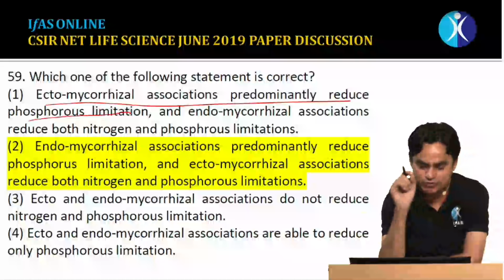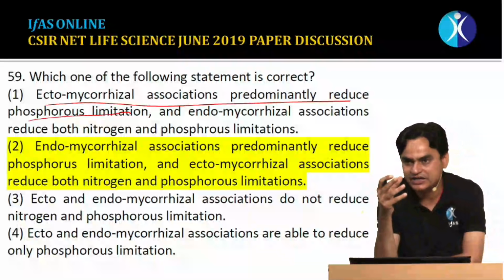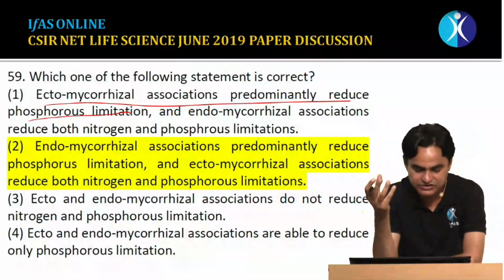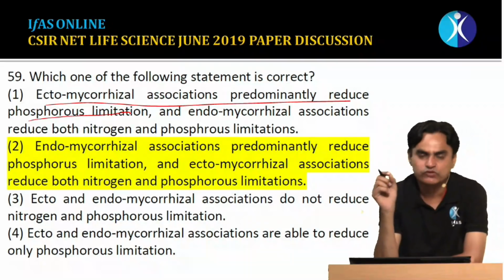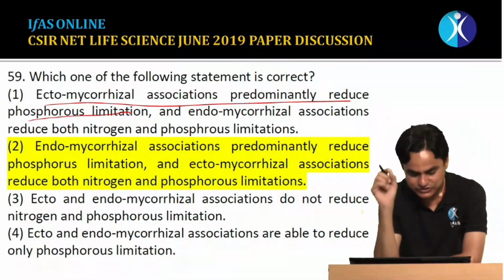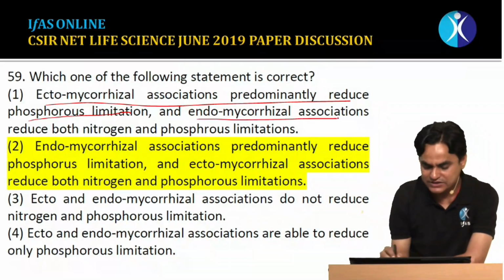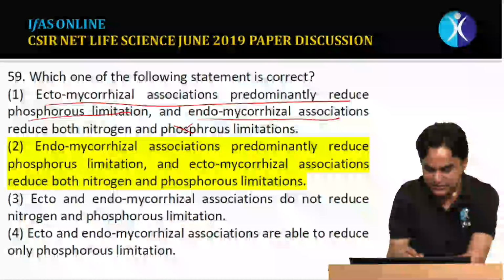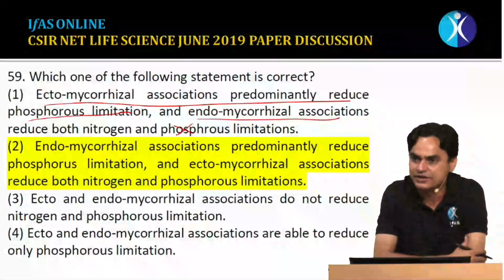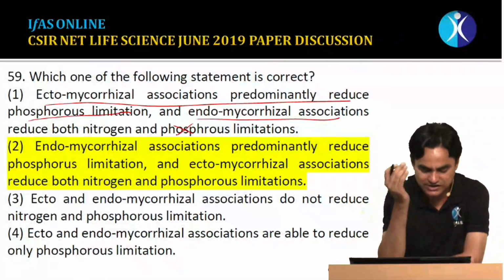No, ecto-mycorrhizal association, which forms a Hartig net, or some other mantle-like structure around the cells, reduces both phosphorus as well as nitrogen limitation. And endo-mycorrhizal association reduces both nitrogen. No, endo-mycorrhiza reduces only the nitrogen limitation, which forms vesicular or vesicular-like structures.